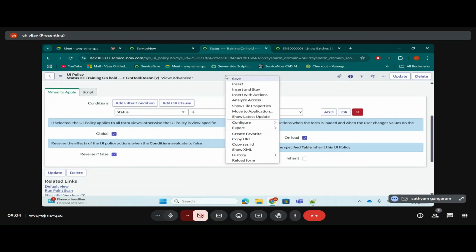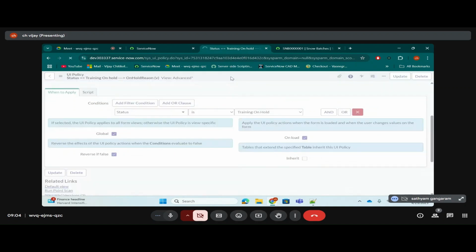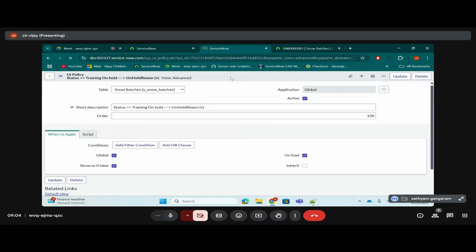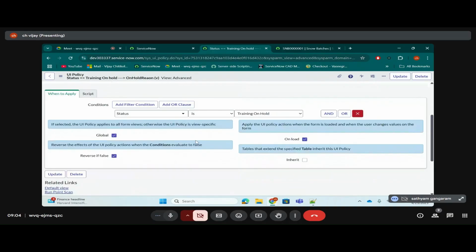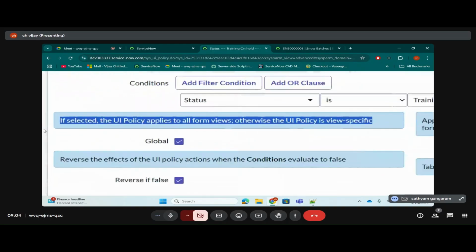Everyone understood how the else part is taken care of, because many people won't realize this. It is very sad to say that even the experienced people who are in the market now don't know what this reverse if false is and how it is happening. They'll simply go and do it. That's a bad thing. Now, let's read it loud and clear. Can anyone read it loud and clear?